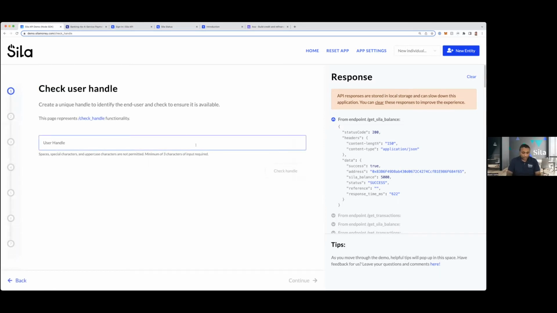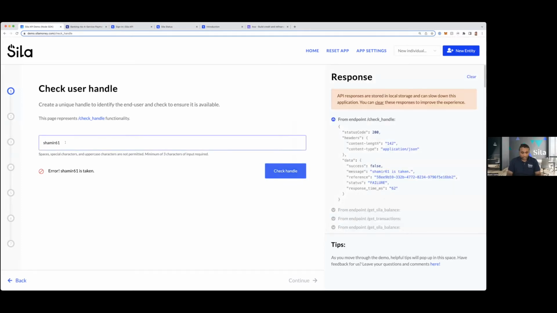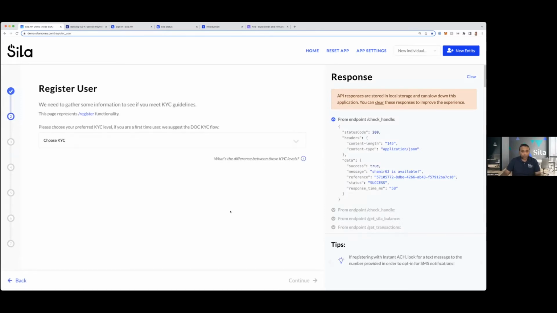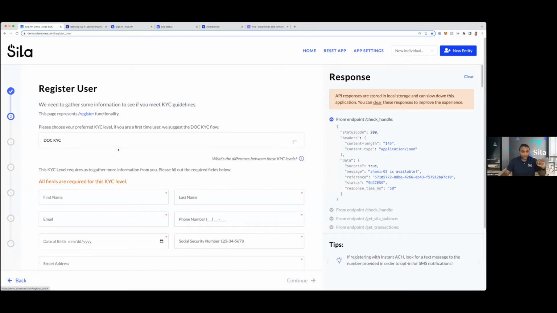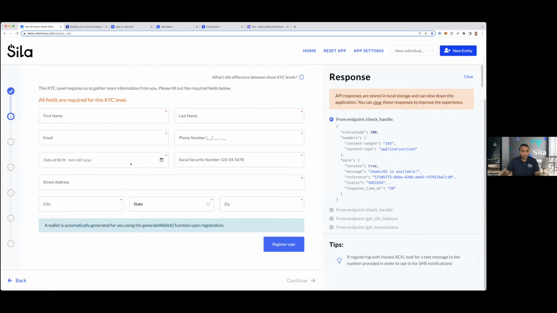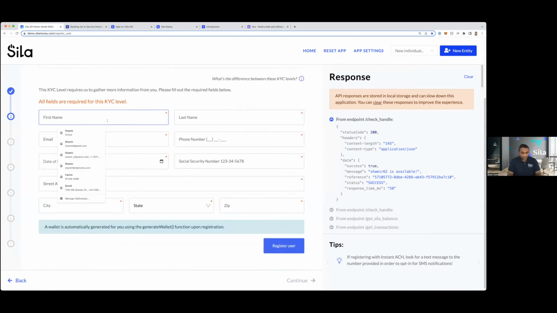First thing you have to do is pick a unique handle or an identifier, really. And I'll go ahead and create one. That one is already taken. So let me create another one. And yeah, so this can be any alphanumeric handle, right? The next thing is what level of KYC. Now, KYC, if you guys understand how it works in the US, there's many different ways of doing it. We support a few different ways, actually, even more than this, but this is what it's built into the demo app. But I'll just pick the most standardized version, which is probably what most of you folks are familiar with from fintech applications in the US.